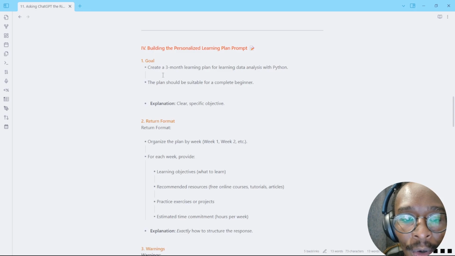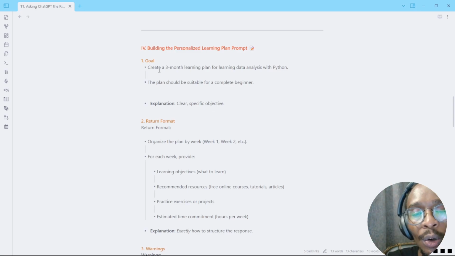So the first thing is we're going to structure a goal. For example, here we're going to create a 3-month learning plan for learning data analysis with Python, and the plan should be suitable for a complete beginner. Explanation clear, specific, and objective. So that's the goal. What goal do you want it to be? What is the end game?